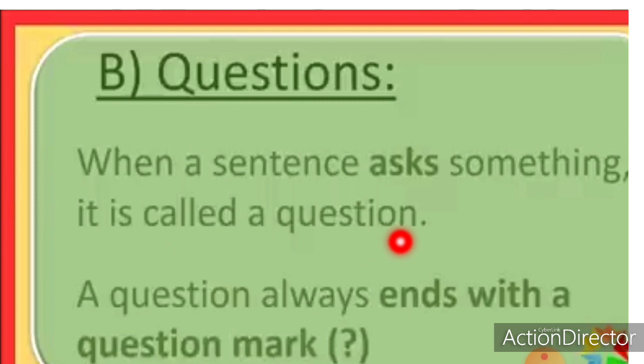Whose pen is this? When will you come back? So, all these sentences are asking questions. A question always ends with a question mark.